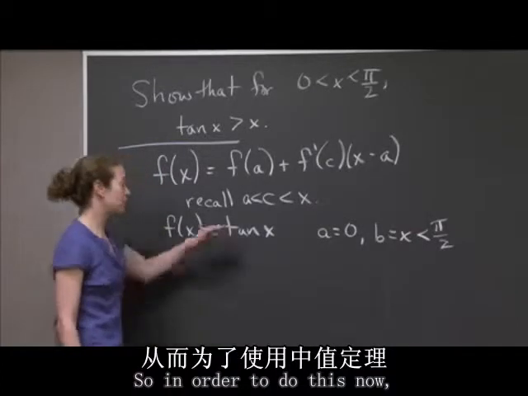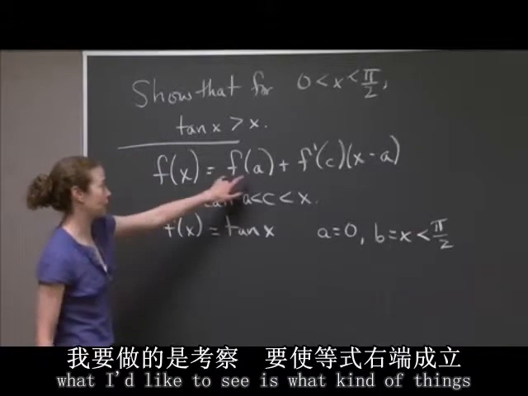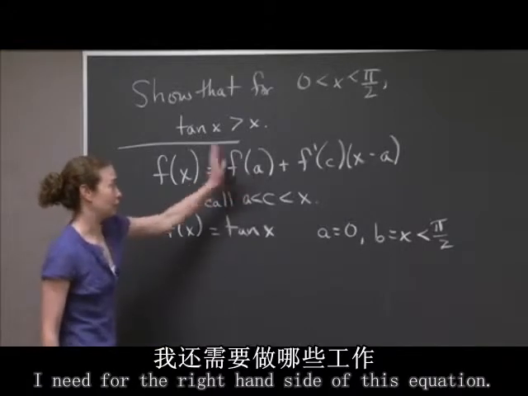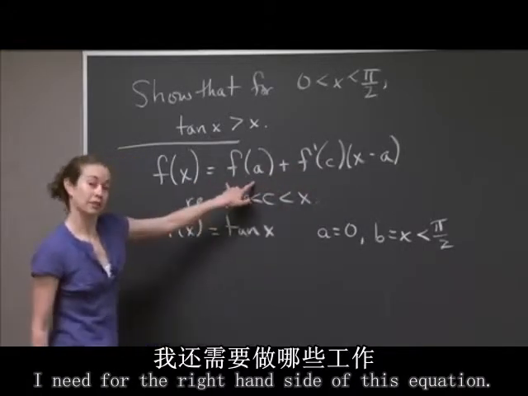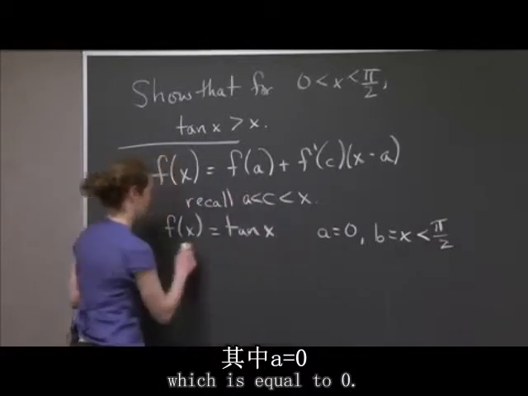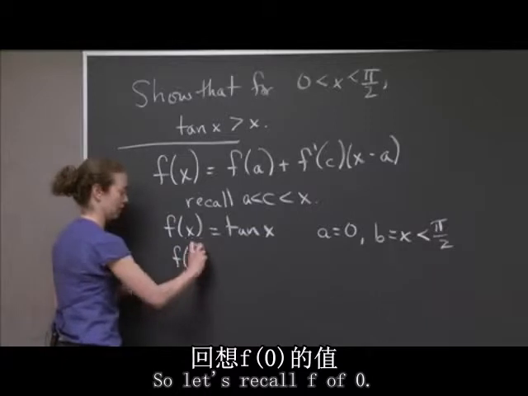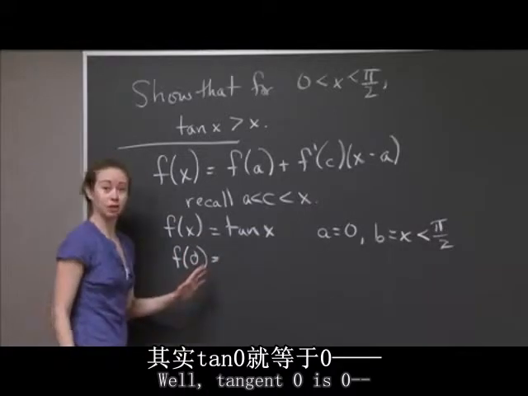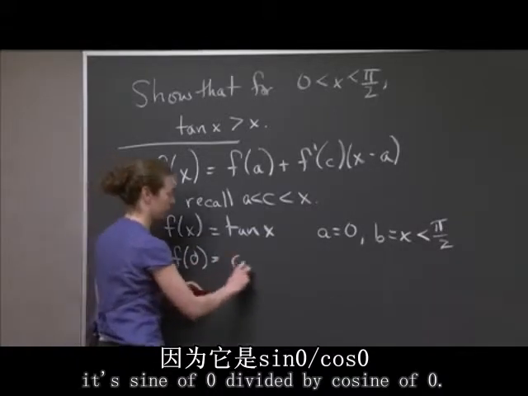So in order to do this now, what I'd like to see is what kind of things I need for the right-hand side of this equation. I obviously need to know what the output is at a, which is equal to 0. So let's recall f of 0. Well, tangent 0 is 0. It's sine of 0 divided by cosine of 0.